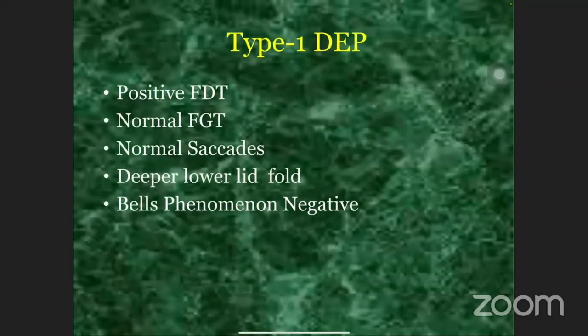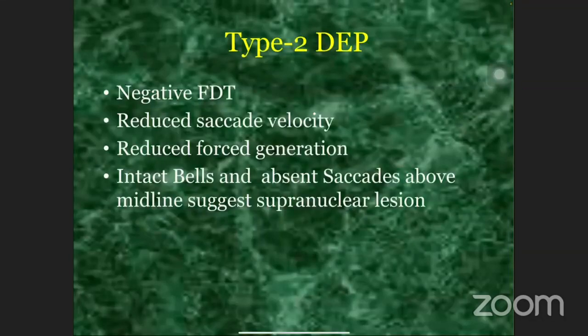In type 1 MED, we will have positive FDT, normal FGT, normal saccades, deeper lower lid folds, and Bell's phenomenon will be negative. In type 2, negative FDT, reduced saccade velocities, reduced force generation, and intact Bell's with absent saccades above the midline. Absent saccades above the midline suggest a supranuclear lesion.